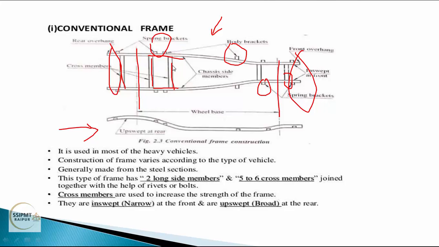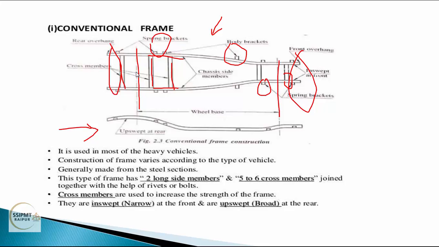You can see the extension of frame at front and rear. What are the reasons? Extension of chassis frame ahead of the front axle is known as front overhang. Right? This is a front overhang and this is a rear overhang.